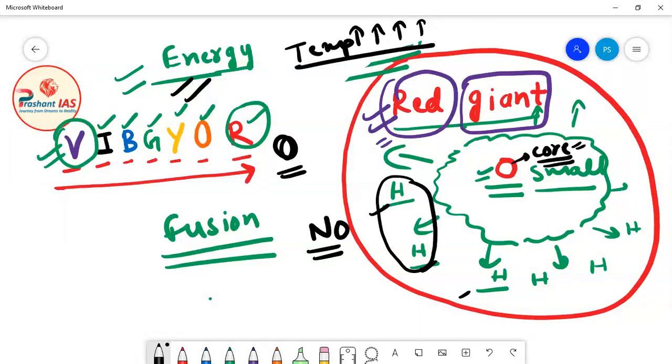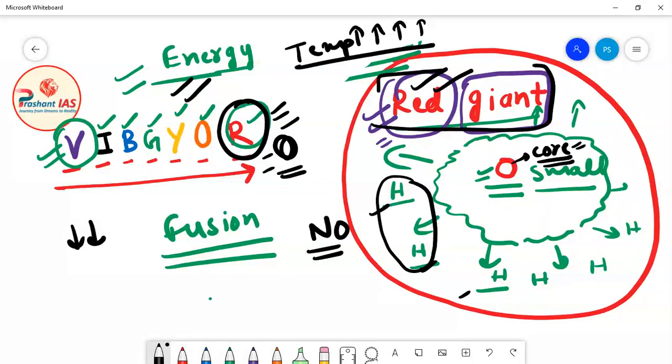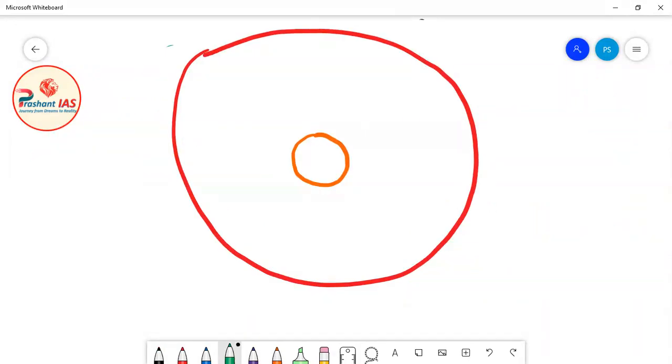I have told you that red colored light is very less energetic light, so red color actually represents less energy. So due to less energy, the star will appear red. That's why this will be called a red giant. Why? Because the star is red in color, and moreover the size of the star is very big. So friends, this is the red giant stage.